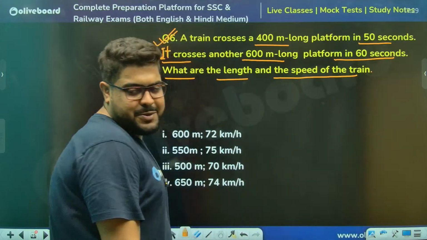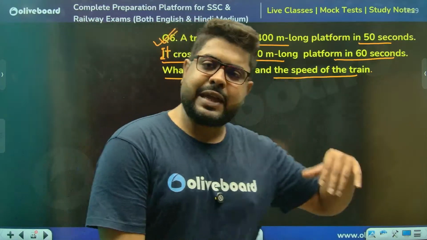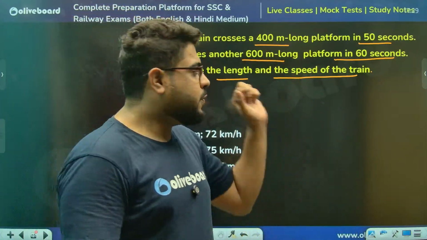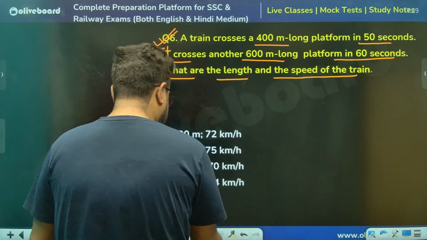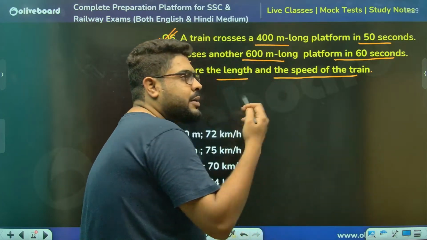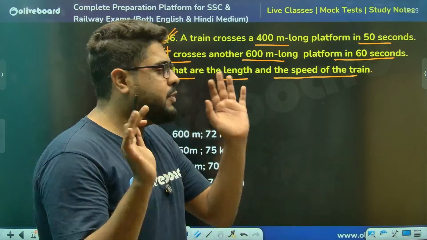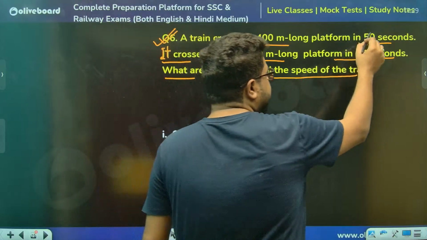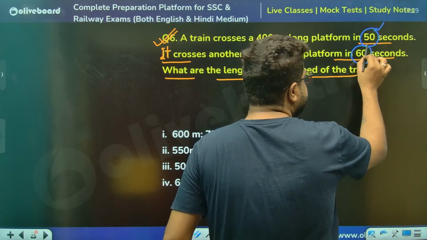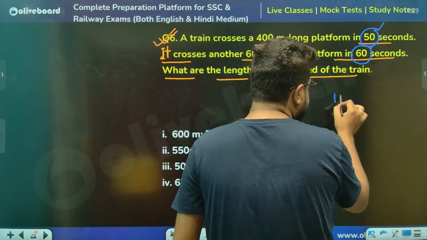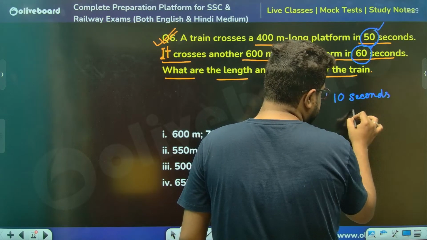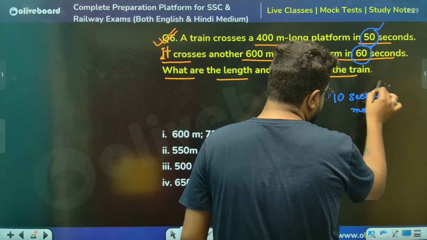Achha. Dekho. Sir, you can make equations and solve. That's the most basic way to go. But how I always ask everyone to think, dekho, this is not a formula or shortcut. Very simple way. In one instance, the train is taking 50 seconds. In the other instance, the train is taking 60 seconds. Meaning, sir, 10 seconds more.